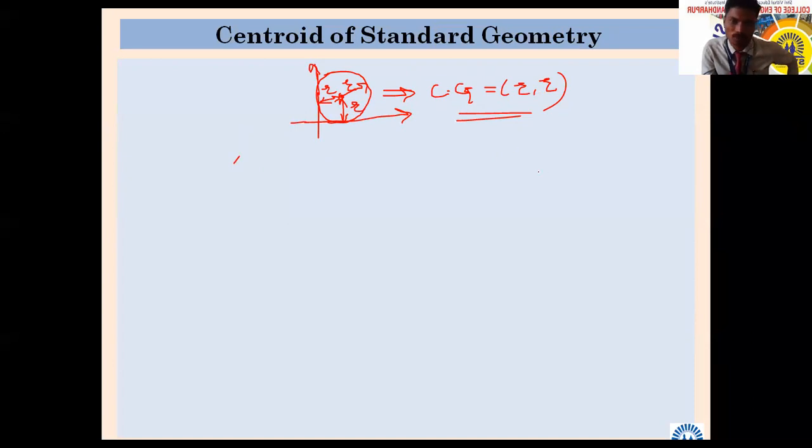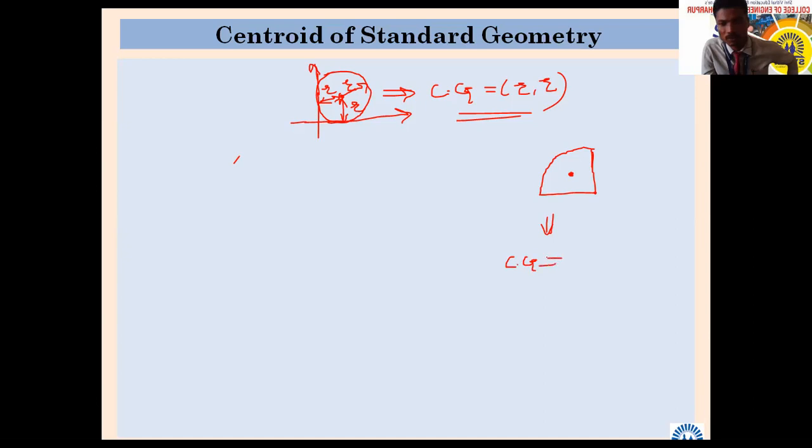On the other hand, suppose there is a quarter circle, maybe something like this, and here there is a CG. For this, now tell me where the CG will be.